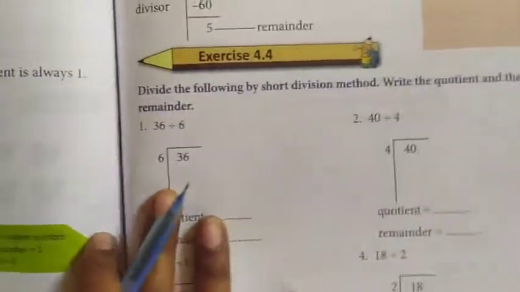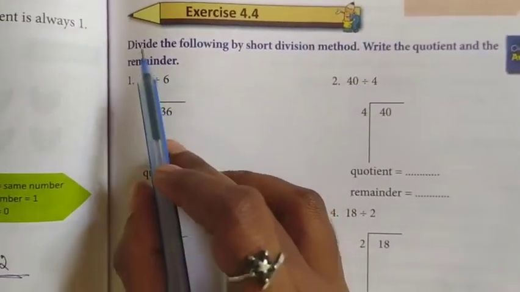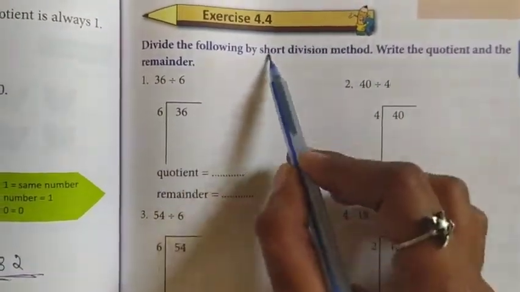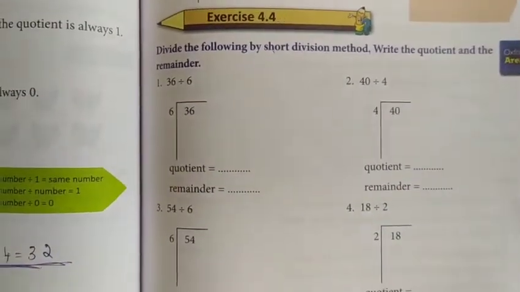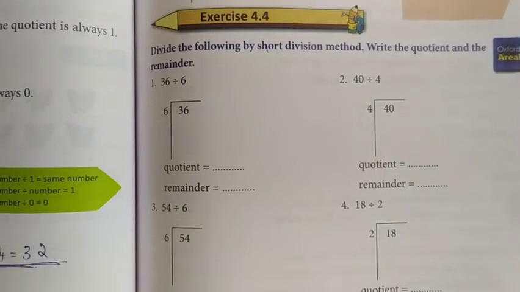Okay. Then come for the exercise sum. Exercise 4.4. Divide the following by short division method. Write the quotient and the remainder.